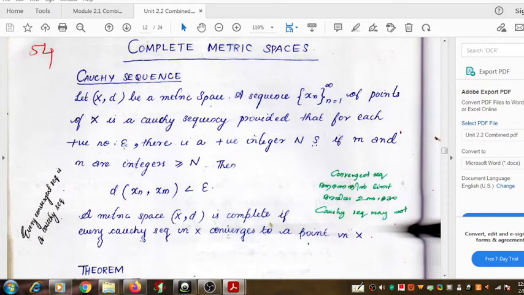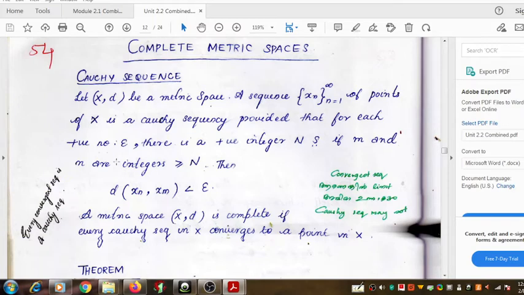The chosen quantity epsilon and the integer n, then two additional integers m and n, all these together make a system, and that system actually determines the distance between the two elements in the sequence, and verifies whether it is less than the chosen quantity epsilon.